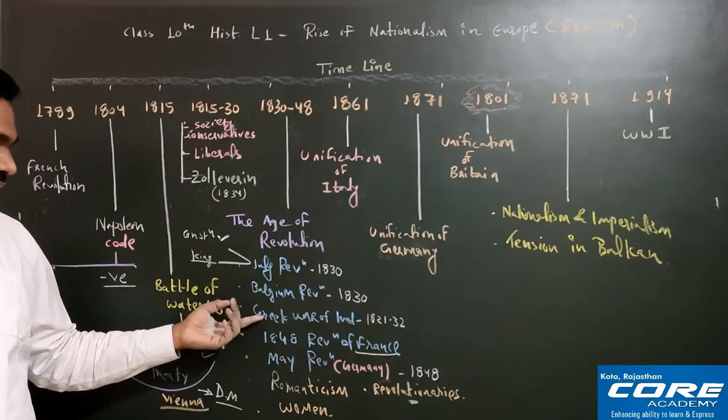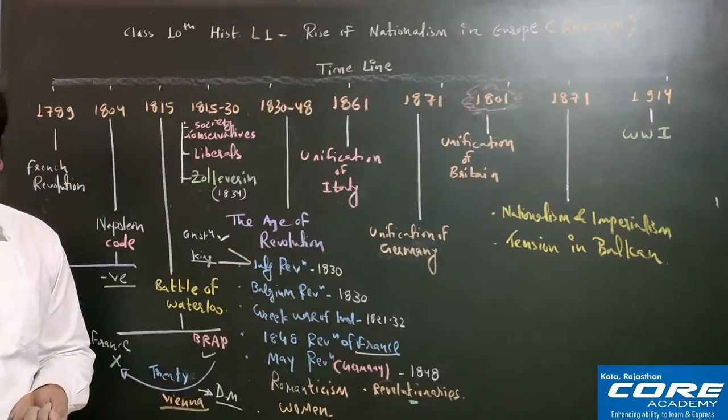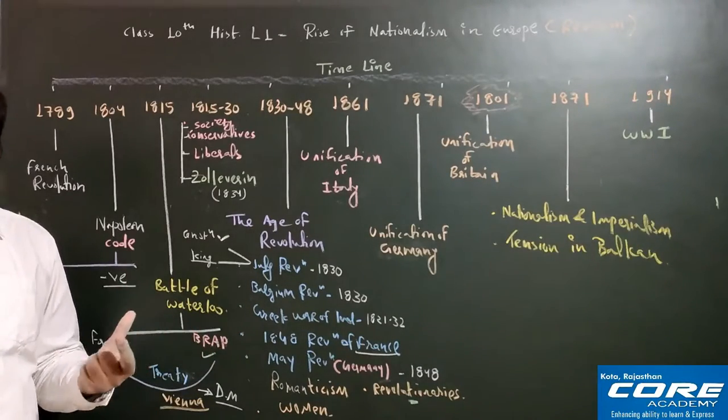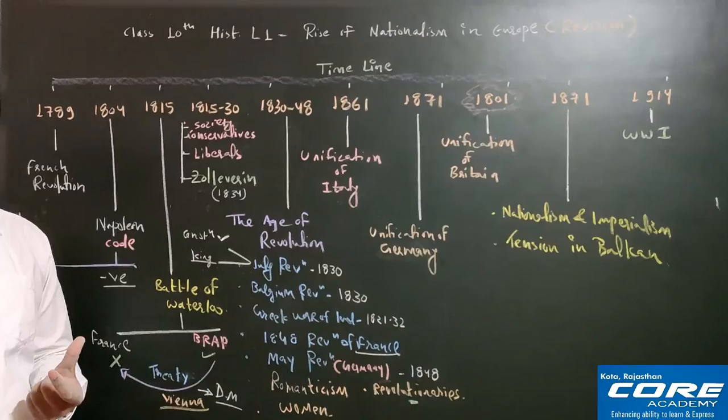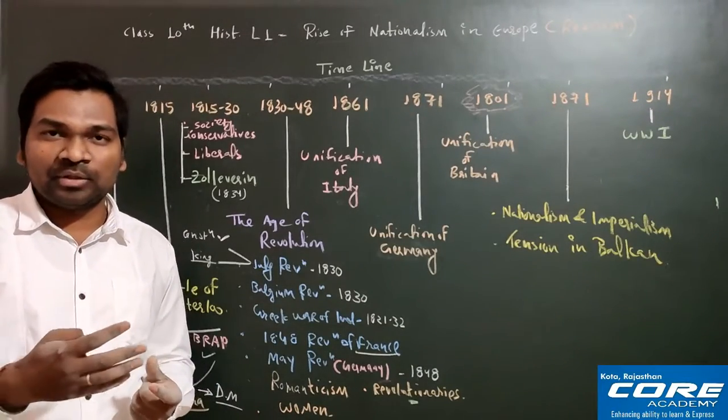Finally, Greece was under the control of the Ottoman Empire. The Ottoman Empire was an Islamic country and Greece was a Christian country. Greece was a very important religious country of entire Europe, and it was one of the oldest